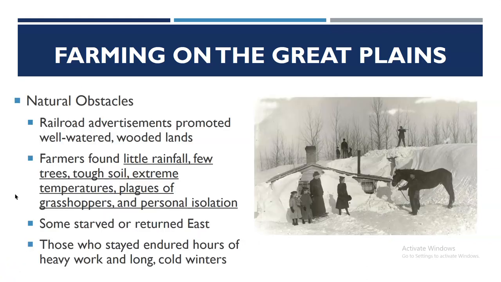Further hardship regarding farming on the Great Plains were natural obstacles. Railroad companies advertised and promoted well-watered, wooded lands on the Great Plains. Farmers, however, found little rainfall, few trees, tough soil, extreme temperatures, plagues of grasshoppers, and personal isolation. Some of these farmers starved or returned east, and those who stayed endured hours of heavy work and long cold winters.